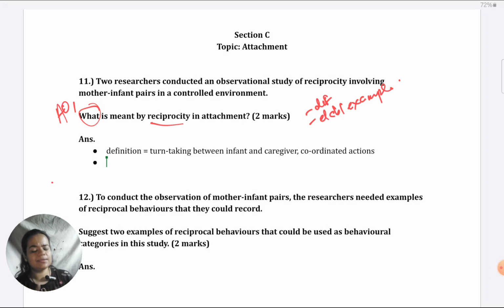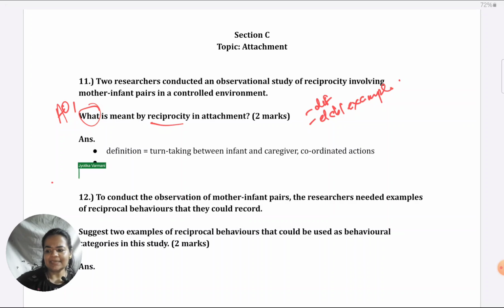Generally, also, what is the benefit of reciprocity? It prepares the child for further social interaction. You could give that as a second point. So these are very simple types of elaboration that you could do. Or finally, you could give an example of what reciprocity would actually look like in an interaction. So something like a mother smiles at the child, and after looking at her, the child smiles back in return. That is an example of reciprocity. So it could be as simple as that.